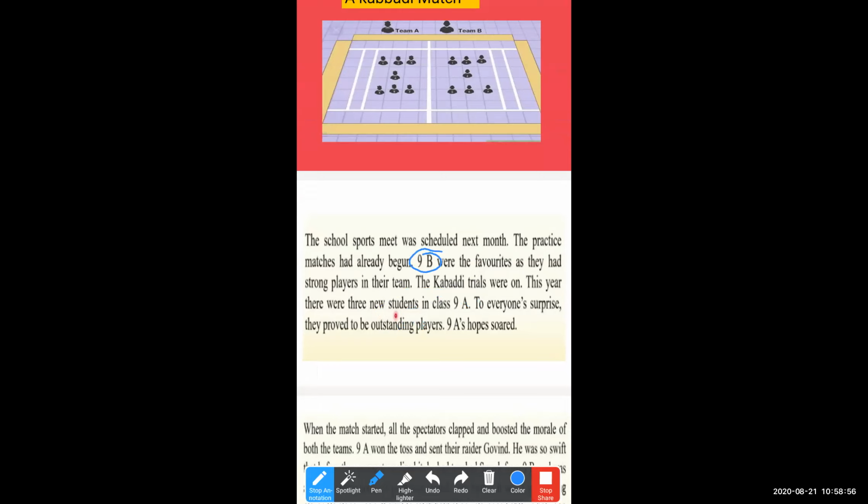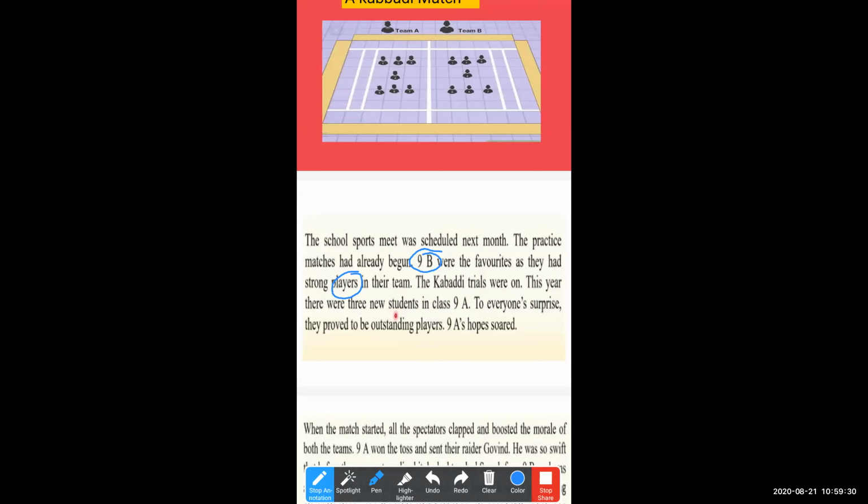Why? Because every year ninth B wins the kabaddi match. In ninth B there are very strong, creative and very perfect riders. Riders, you can say the players, one and the same thing. So that is the reason every year ninth B wins the match, and everyone likes ninth B as the favorite class.